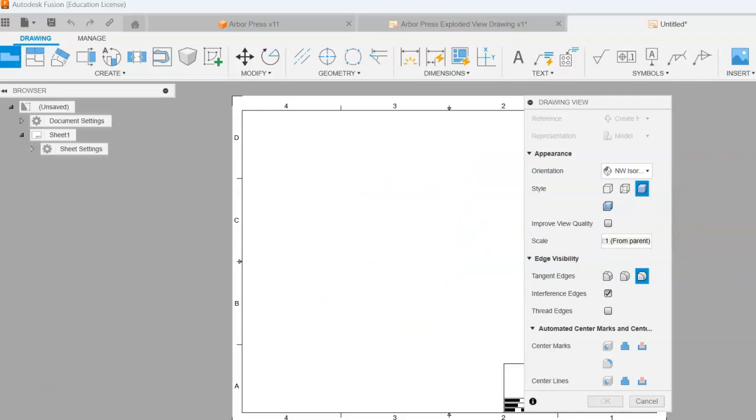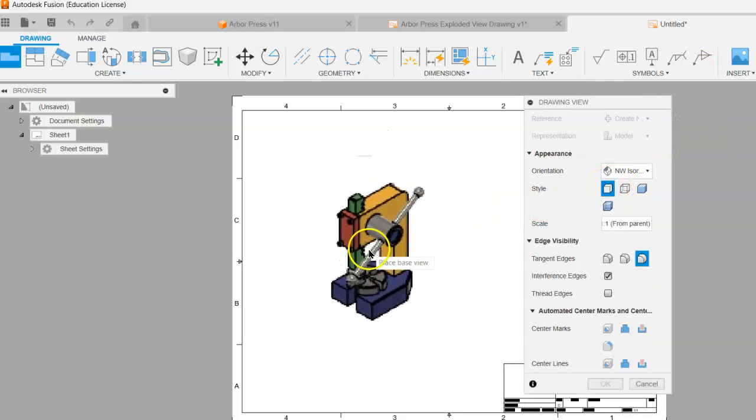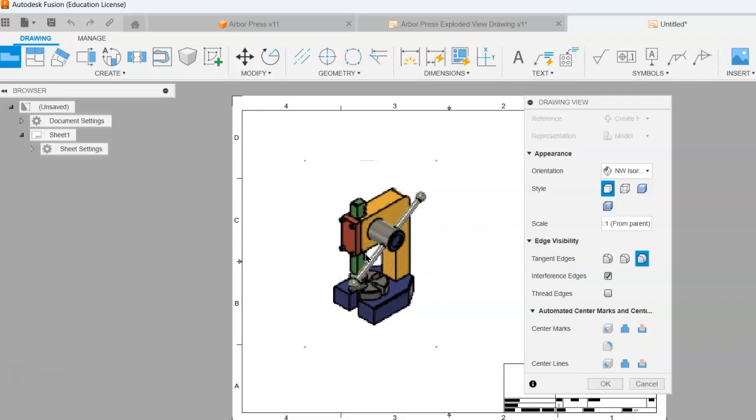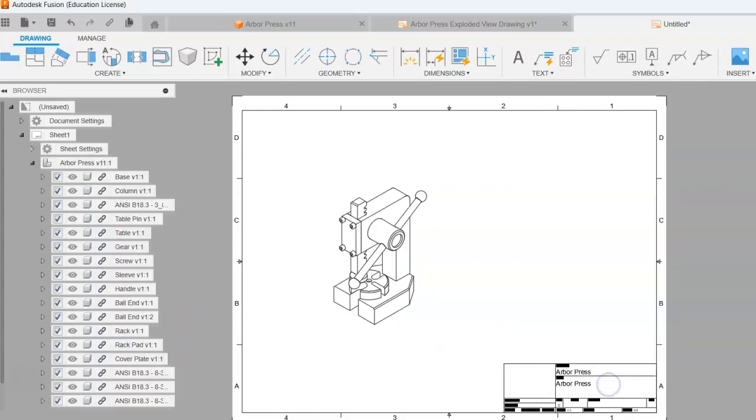The style, you can change between the different styles of how this is going to be presented. So if we click on visible edges and we go ahead and place the drawing, you will see that it may come out to be black and white. So we'll click on OK. So that's how you bring the isometric view of the full assembly into the sheet.